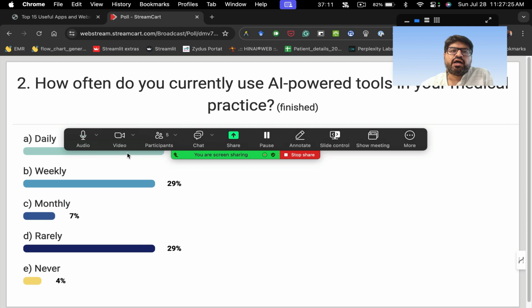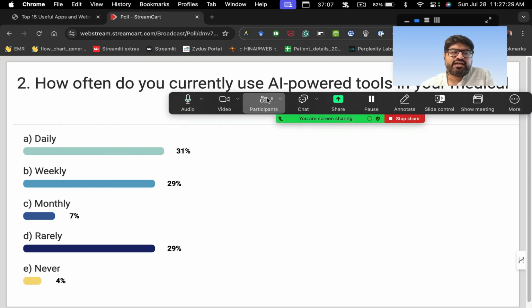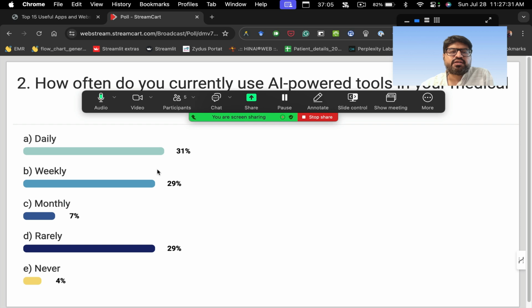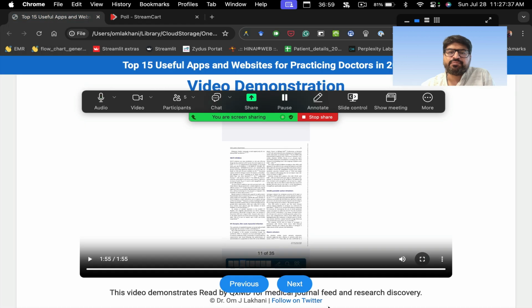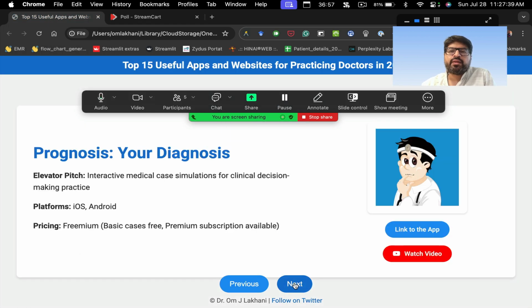We'll come back to this again. How often do you use AI powered tools in your medical practice? Some people have said daily, some said weekly, some said rarely. So mainly, some people do use it. So I think 60% do use some sort of medical AI powered apps as well. We'll come back to this poll question.